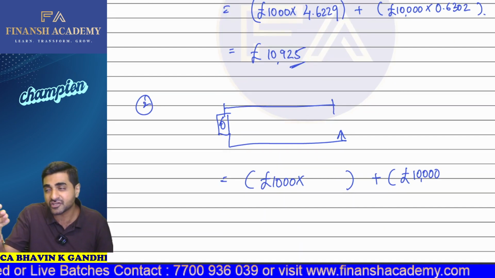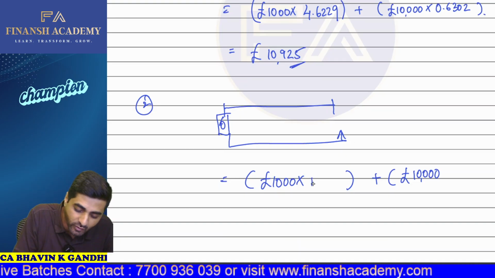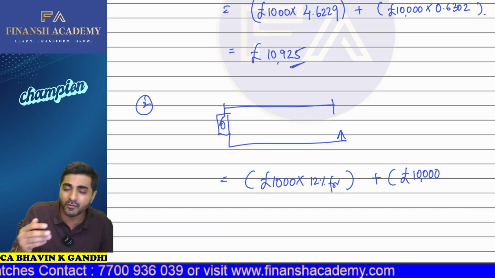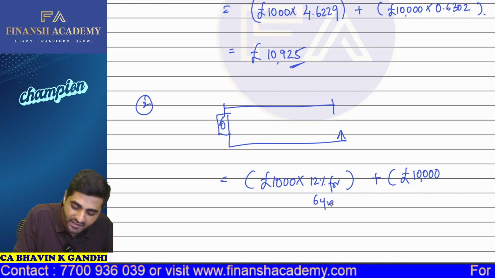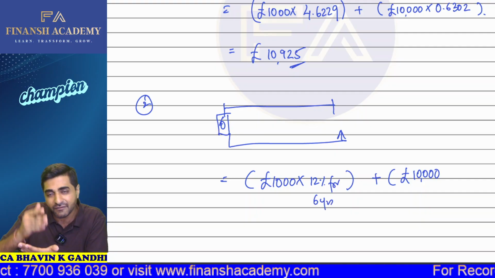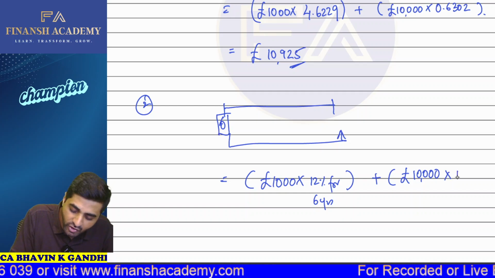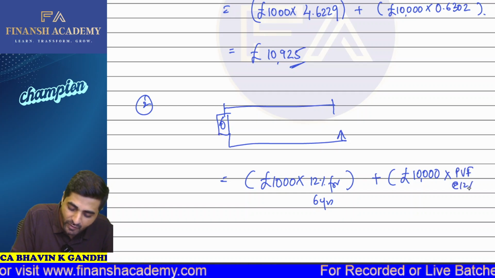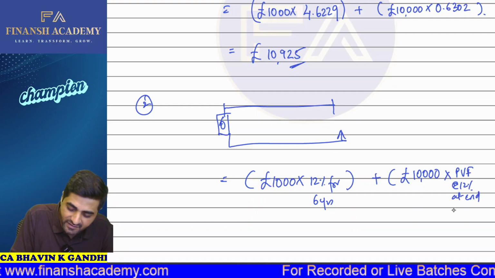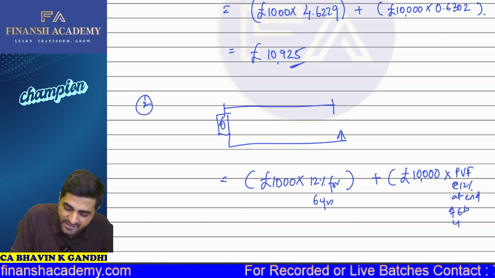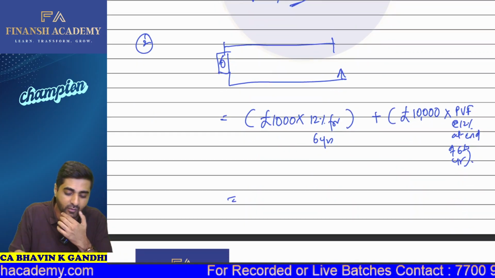So his expectation for another 6 years is going to be 12%, for the period of how many years? For the period of 6 years, because now the extension of the life is for another 6 years. And also, what is going to be the PV factor at the rate of 12% at the end of the sixth year? So will this data be sufficient for you to calculate the value? Come on, yes or no?